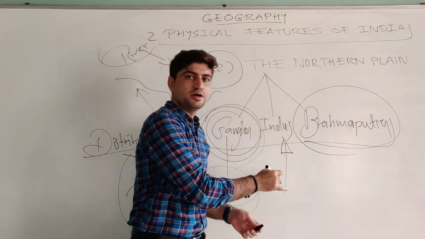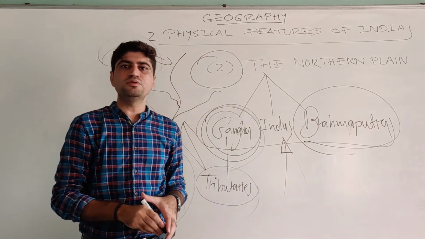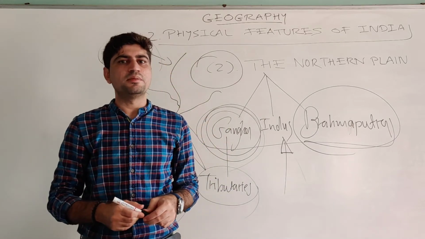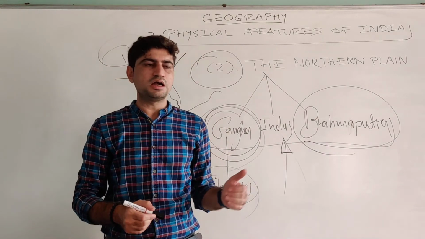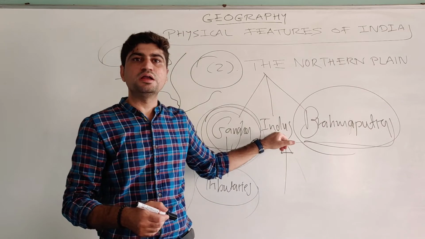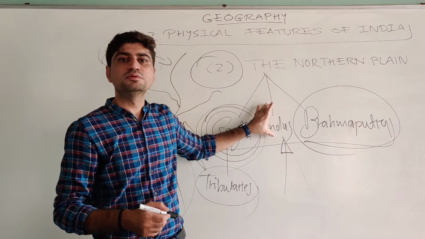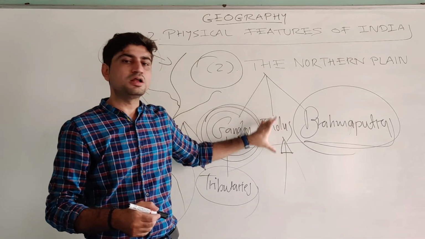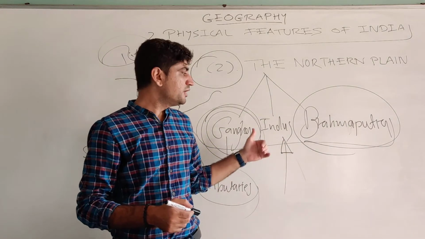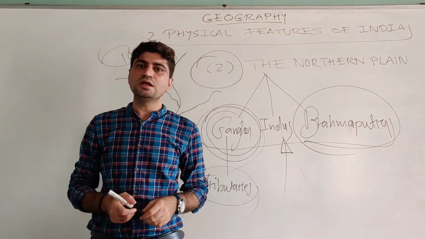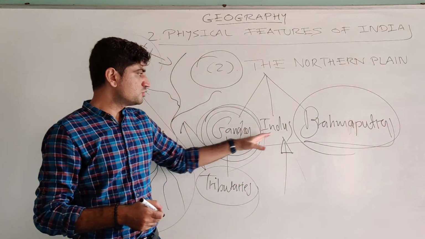The Indus is the main river, the main flow, and its tributaries are the Jhelum, the Chenab, the Ravi, the Beas, and the Satluj. Those are the main tributaries of the Indus river. Combined, this river system forms the largest plain in the northern plains. Mainly, this plain lies in the Punjab region of Pakistan and some portion in India as well. So the Indus plains.